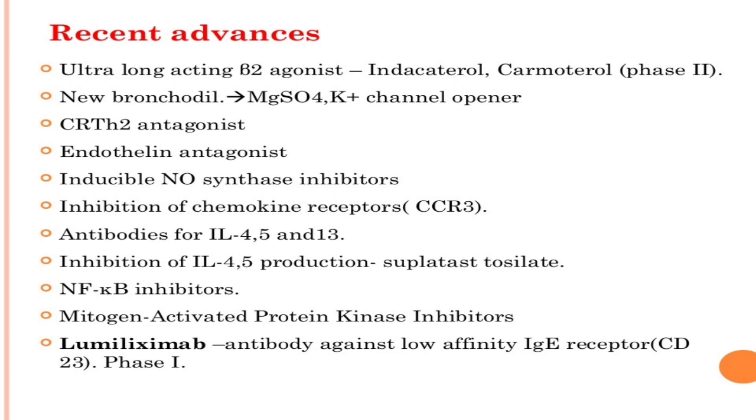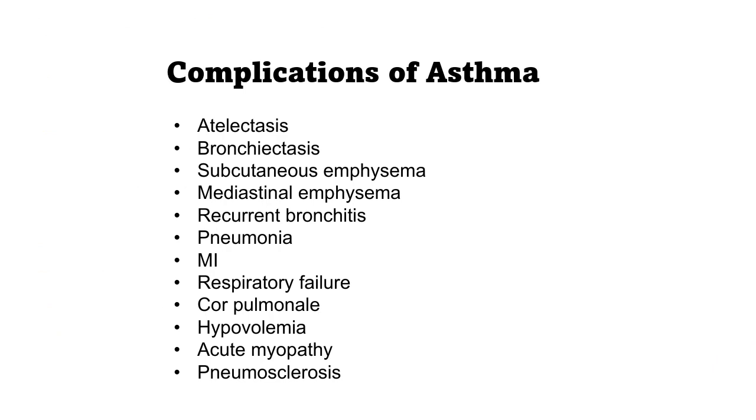Inhibition of chemokine receptors, antibodies for IL-4, 5 and 13, inhibition of IL-4, 5 production and NF-kB inhibitors, mitogen activated protein kinase inhibitors, and lumiliximab. It is a brother of omalizumab. It is a part of the same classification as omalizumab, an antibody against low affinity IgE receptors. These are under trials.